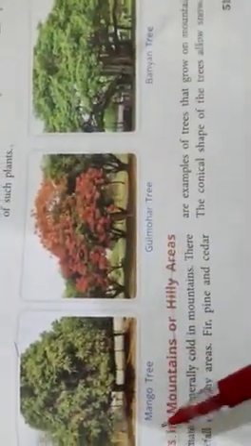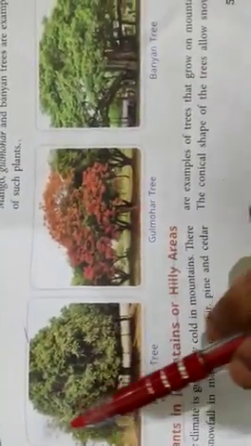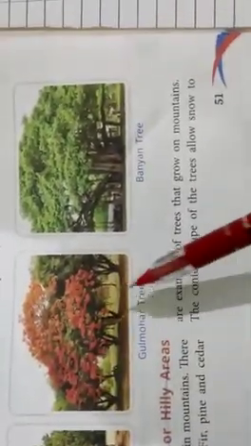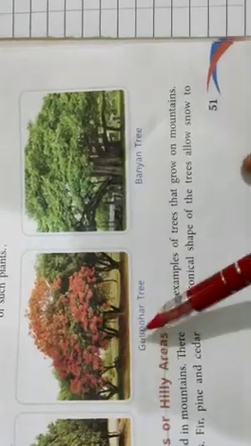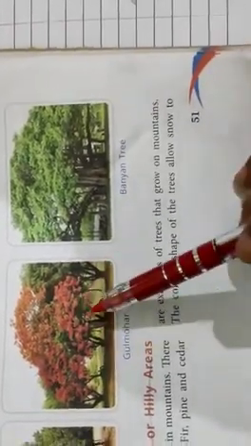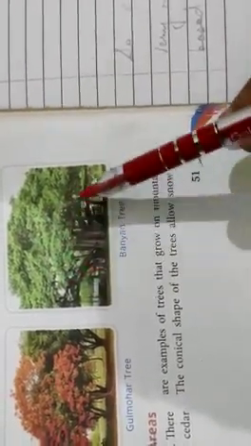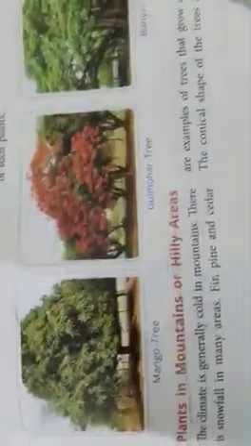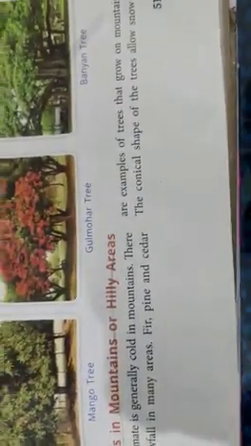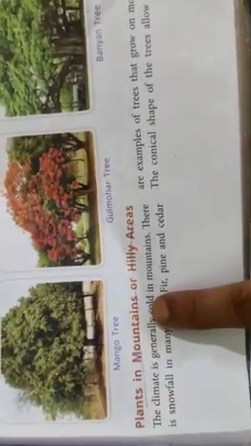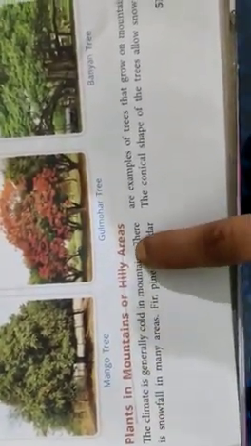Now you can have a look at a few pictures like mango tree. You can see the big branches. Gulmohar tree, a huge tree, big branches, so much of branches, and banyan tree, lots of branches. Now, next plant that grow on land, terrestrial plant, that is plants in mountains and hilly areas.